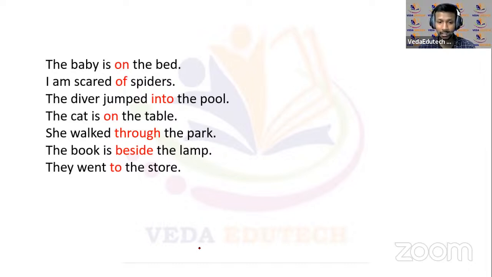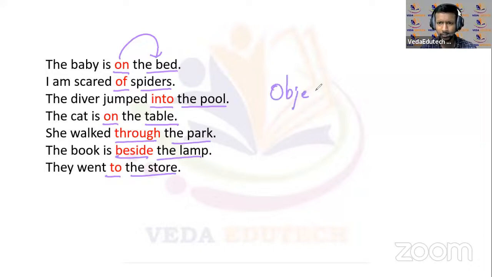So here I'll just mark few of these words here, okay, like these ones: on, of, into, on, through, beside, to. And observe that after that there is an object: bed, spider, pool, table, the park, the lamp, the store, like this. Always there is an object here. Okay, now observe, why are we writing prepositions?